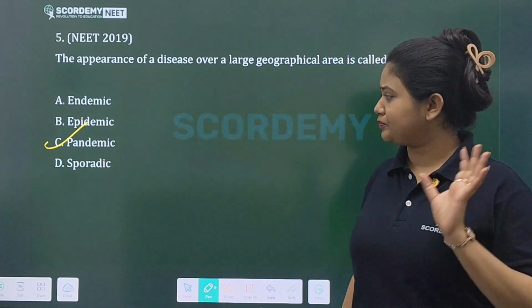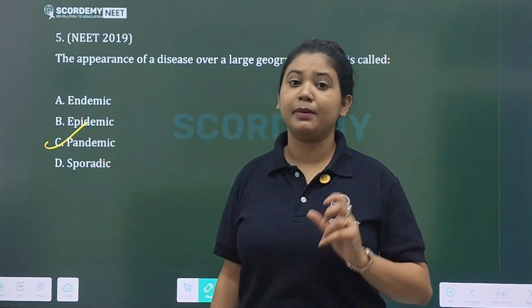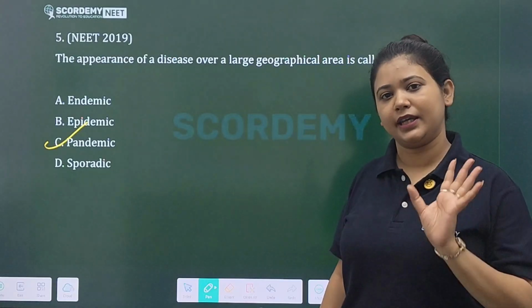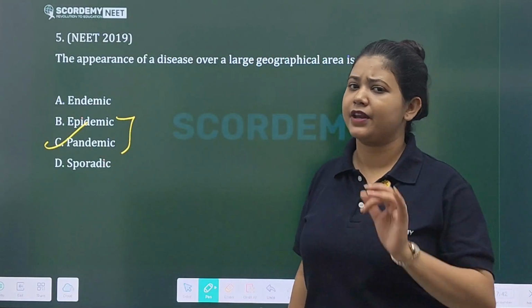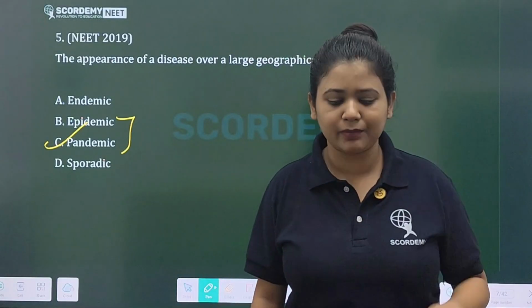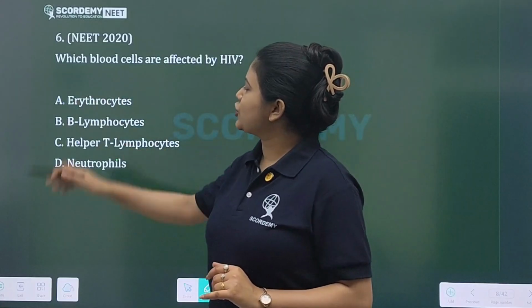So all pandemics are epidemics, but all epidemics are not pandemics. Remember this basic difference. Endemic is very unique to a specific region.